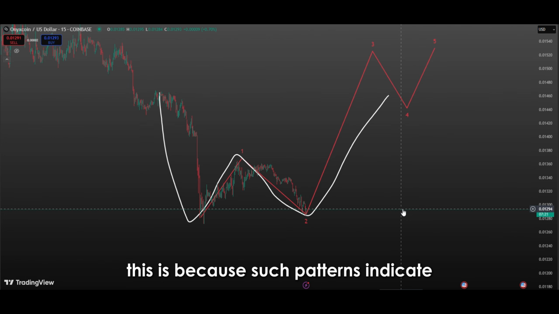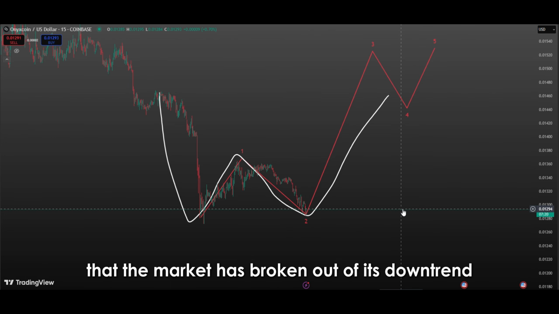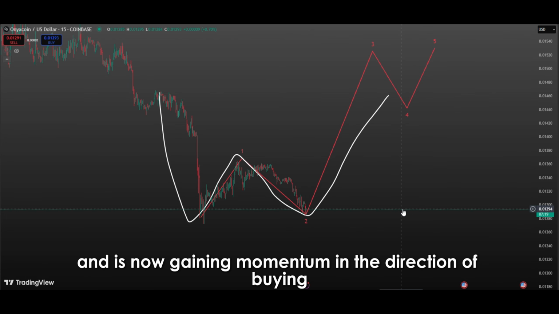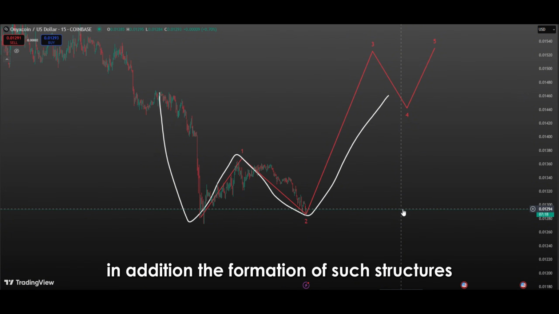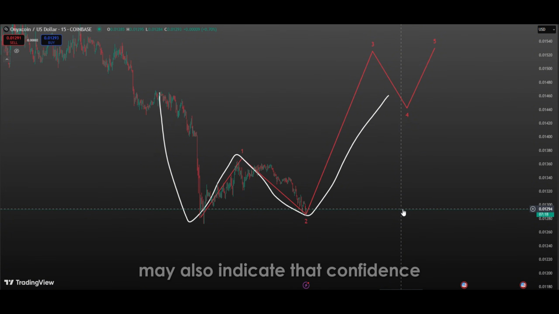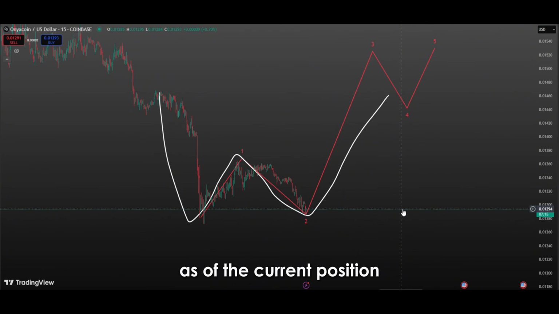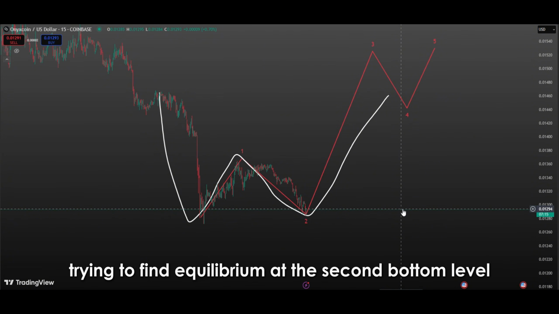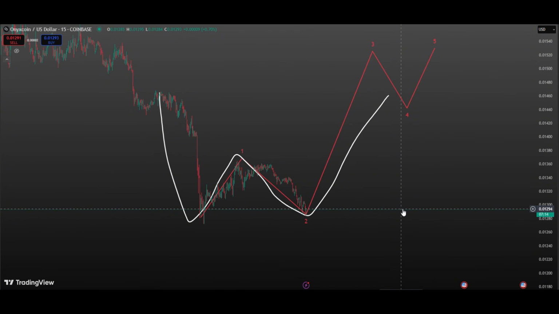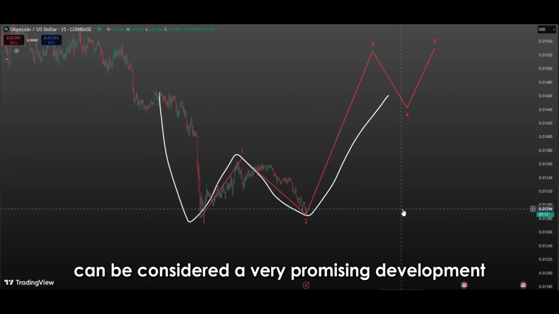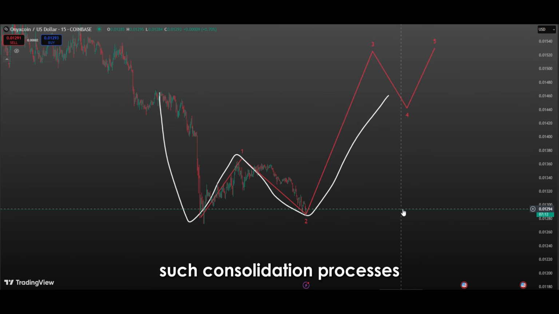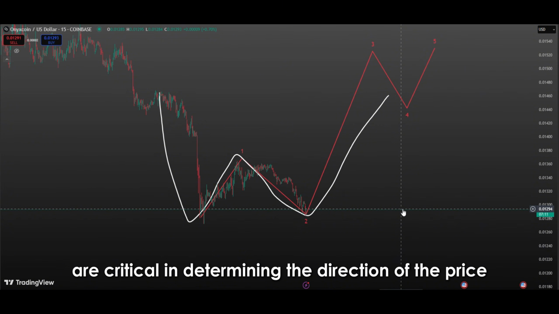This is because such patterns indicate that the market has broken out of its downtrend and is now gaining momentum in the direction of buying. In addition, the formation of such structures may also indicate that confidence is being restored in the market and larger players are starting to enter the market. As of the current position, the price trying to find equilibrium at the second bottom level can be considered a very promising development. Such consolidation processes are critical in determining the direction of the price.